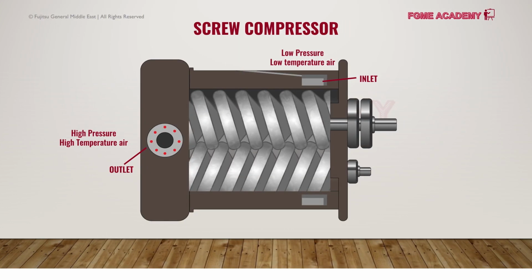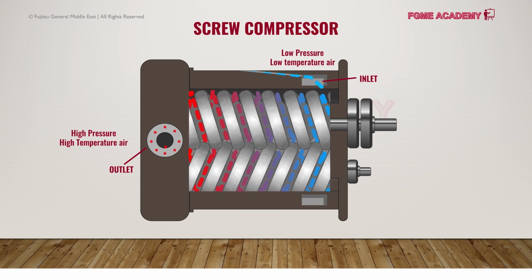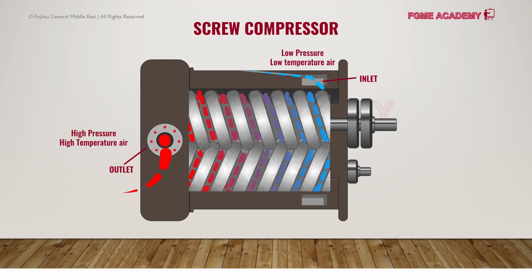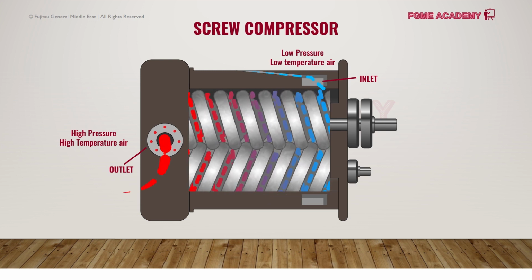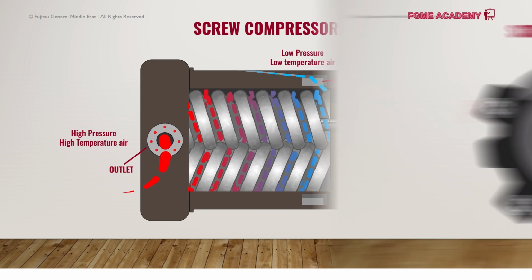The screw-type compressor is composed of 2 helical screw-like rotors that move the air from the low-pressure end to discharge it at the high-pressure end. This type is mainly used for chillers of big buildings with large cooling spaces.